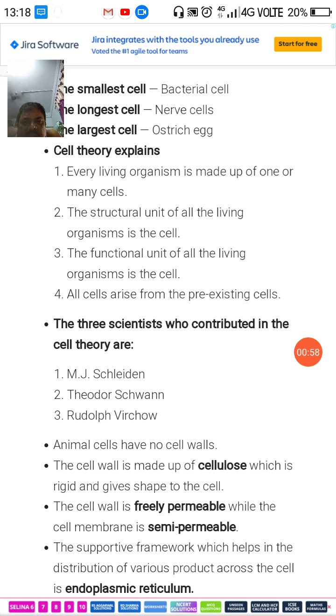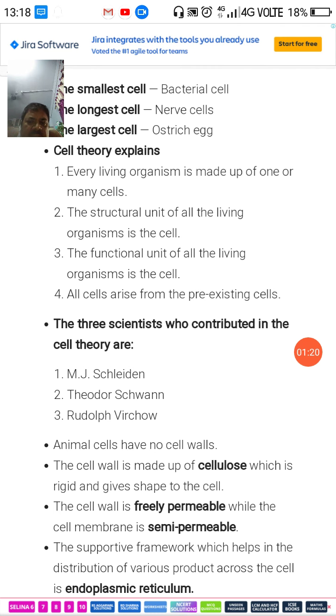Okay. Now, the second point in the cell theory is that the structural unit of all living organisms is the cell. Structural unit means the building blocks of all living organisms is the cell.